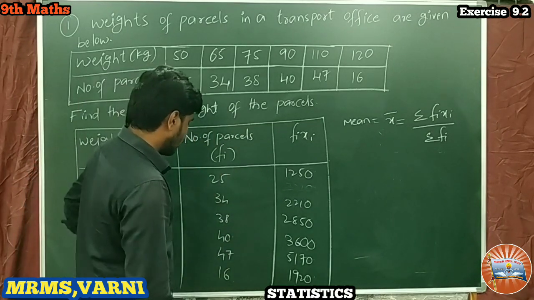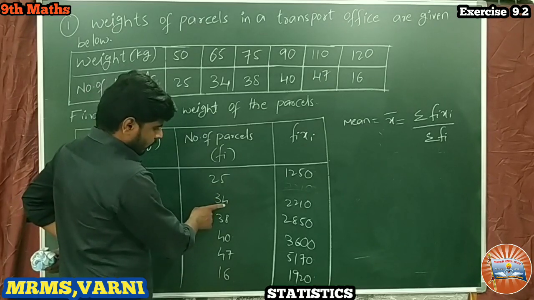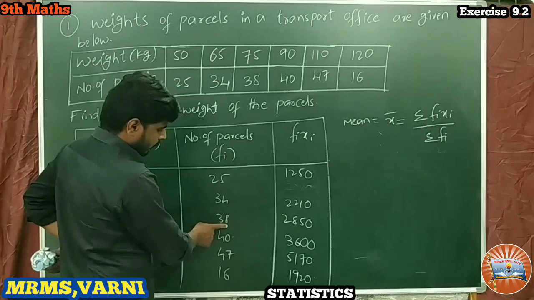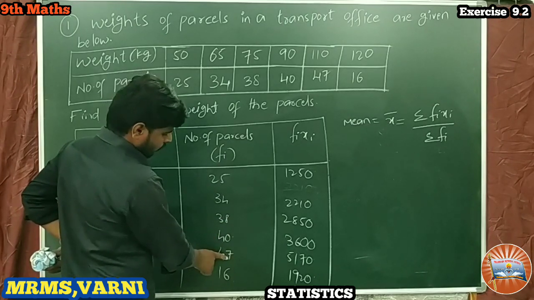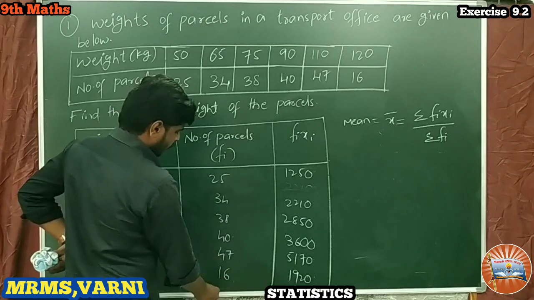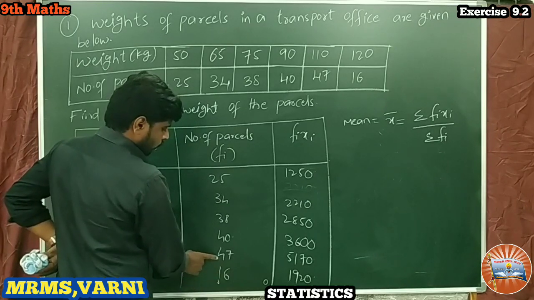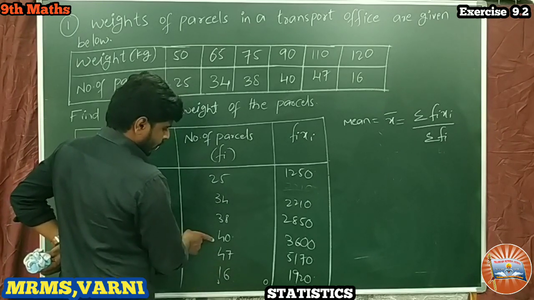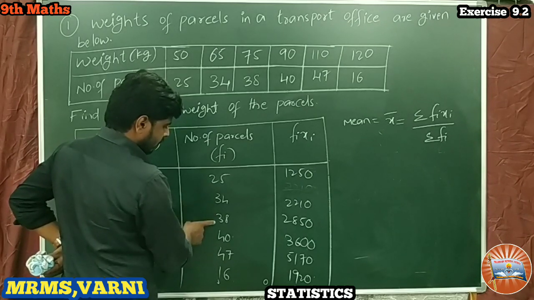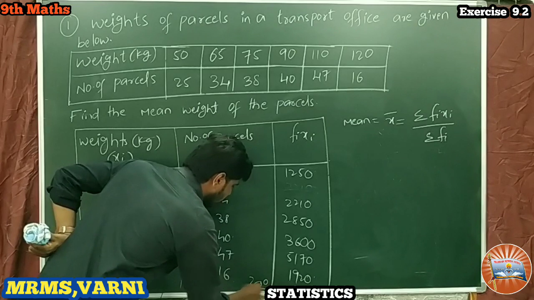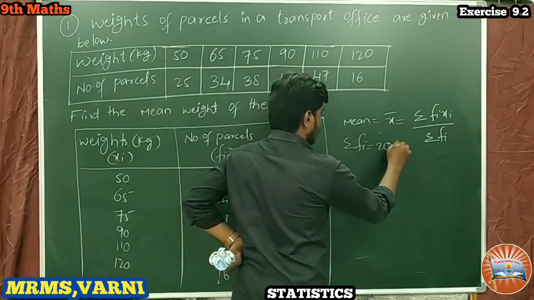Let us find sigma fi first: 25 plus 34 plus 38 plus 40 plus 47 plus 16. So we got sigma fi equal to 200.